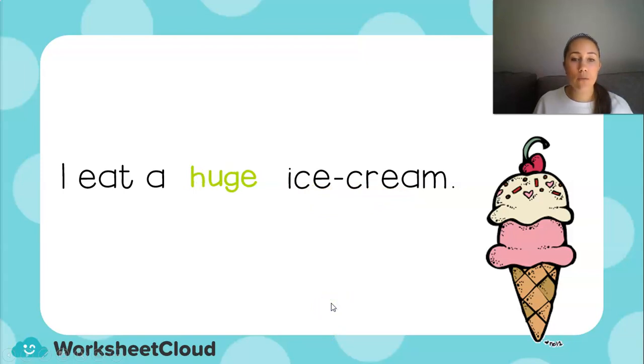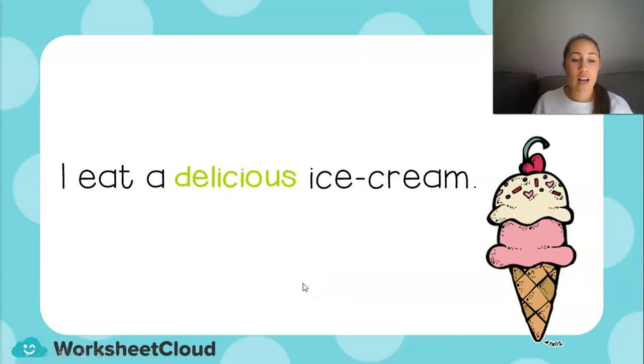I eat a huge ice cream. And that does look like quite a huge ice cream on that side. I eat a delicious ice cream. And wouldn't we all like our ice cream to be delicious?